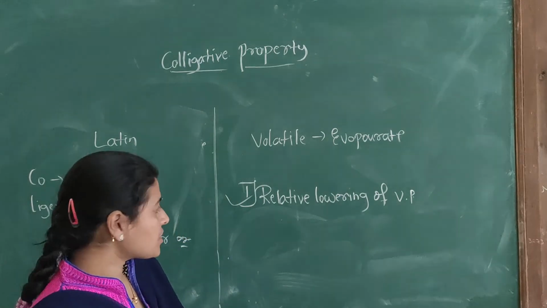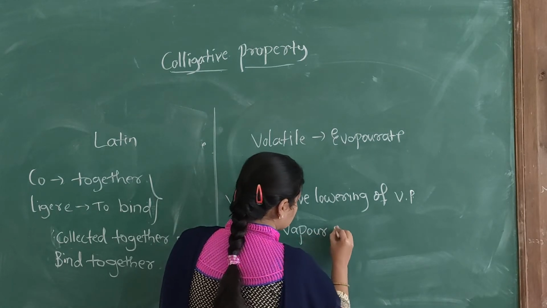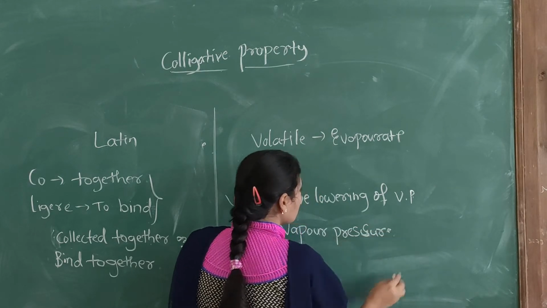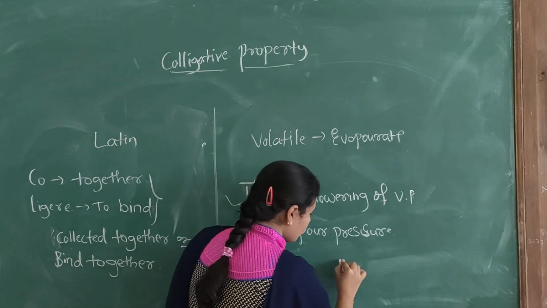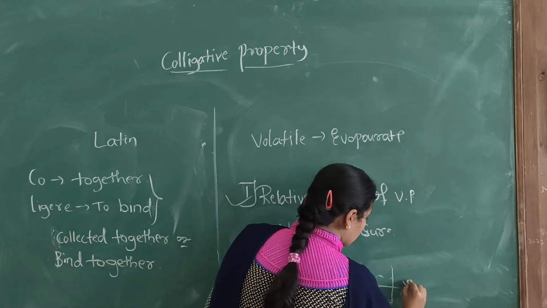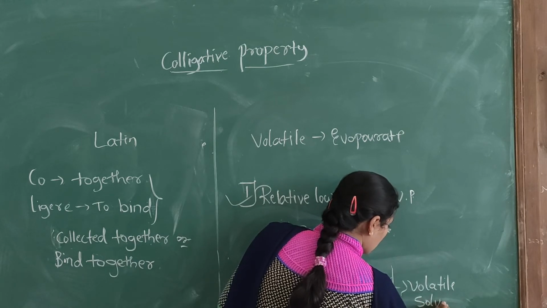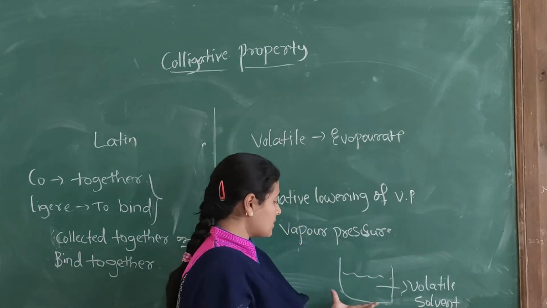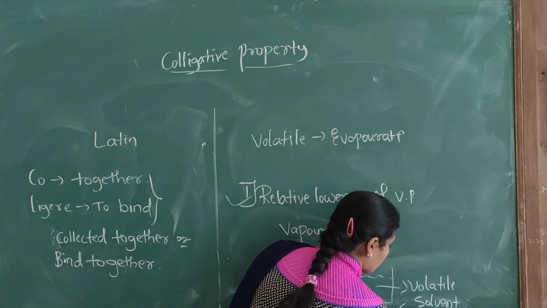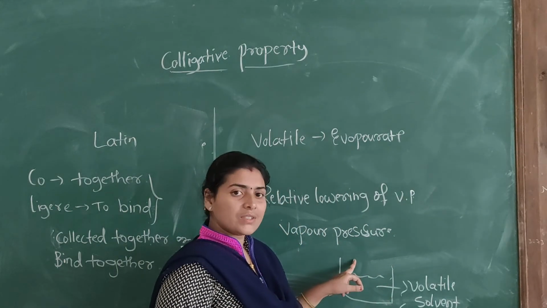Before studying this, first we will see what is meant by vapor pressure. So consider one beaker containing volatile solvent. Volatile means which evaporates. Consider one beaker containing volatile solvent, say water. Since it is a volatile solvent, it will produce its vapor.